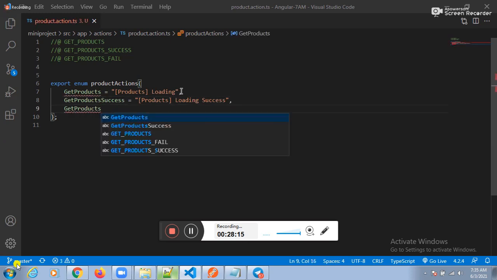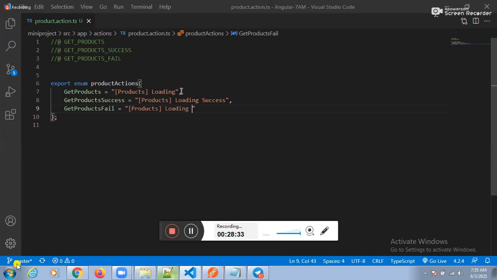Get products fail. Here we have one more thought. Which thought is there? Get products fail. We need to place the next one. See this one here, and here itself we need to place the products loading fail.